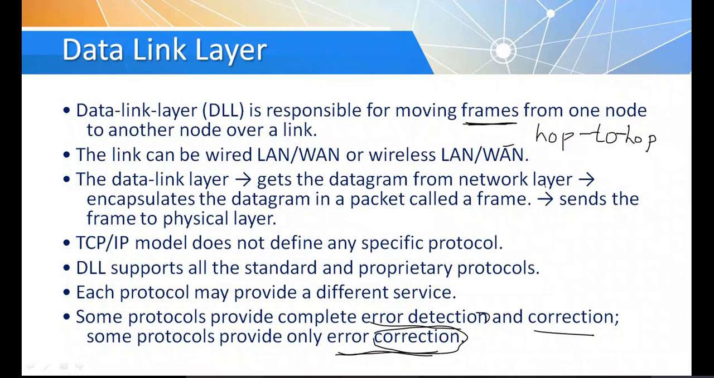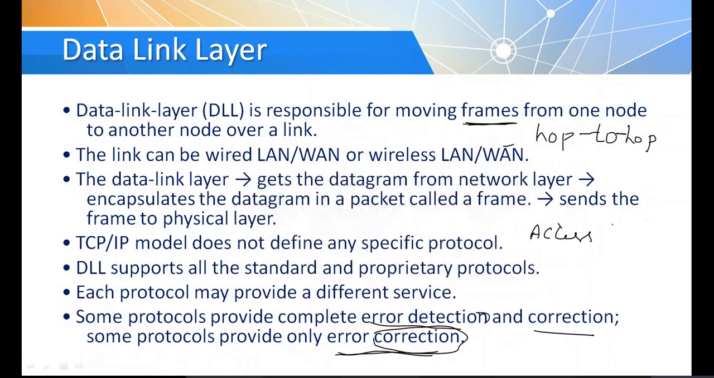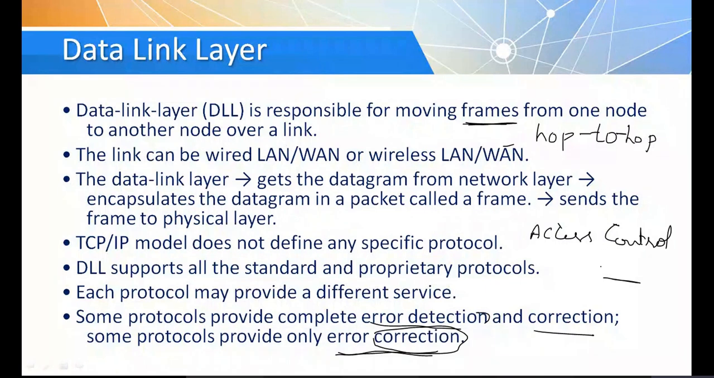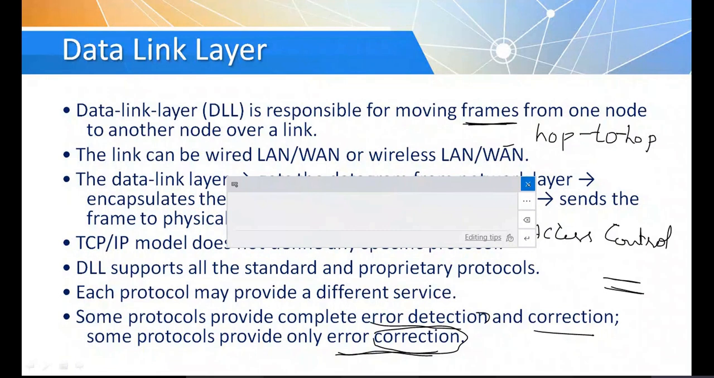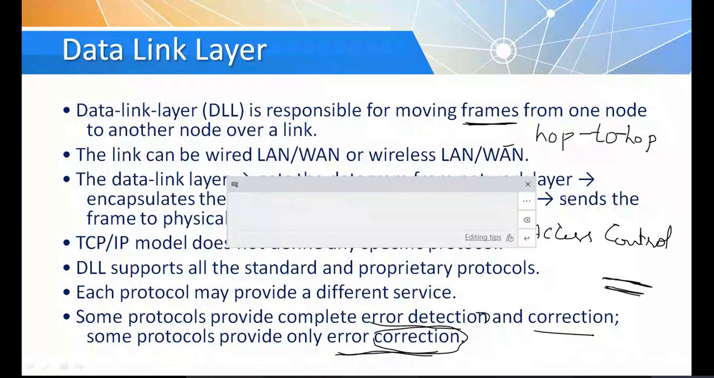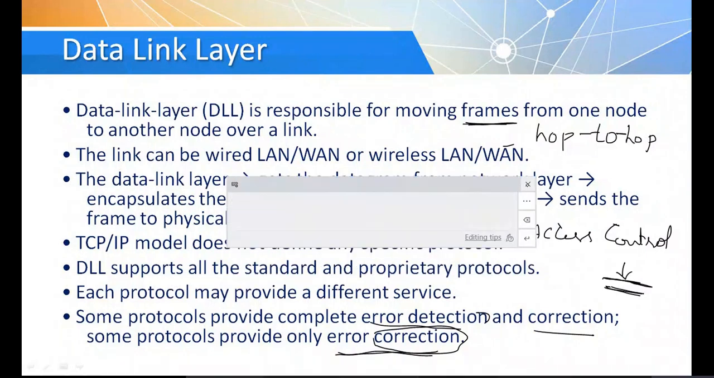These are the main responsibilities of the data link layer. Also access control, which I have not added here. It is responsible for access control, that is, accessing the channel. If a device wants to send data, it requests access to the channel. A channel is a link that carries the data. Multiple devices want to send data at the same time, so which device should be allowed to access the channel when many systems are connected to the network?